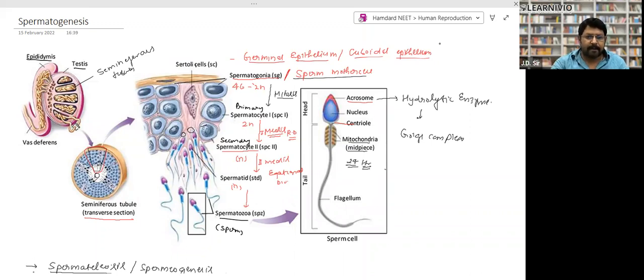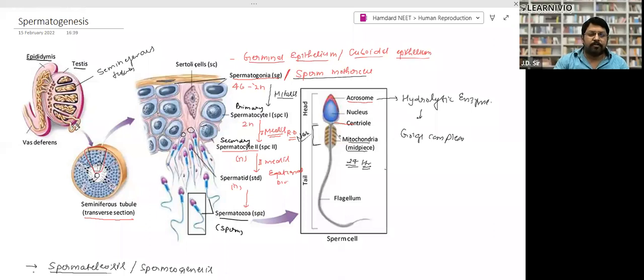Clear? So they provide the nutrition. Now this is the spermatozoa. The upper part of a spermatozoa is called the head, and the rest is called the tail, and this part is called the neck. So the head is made up of the acrosome and nucleus, and there is a centriole.